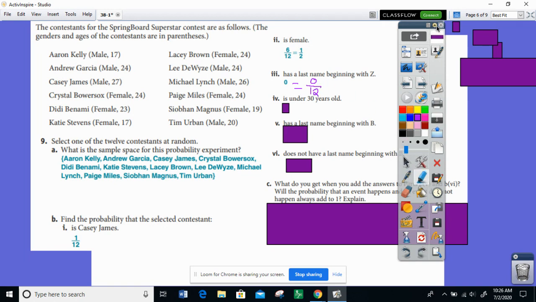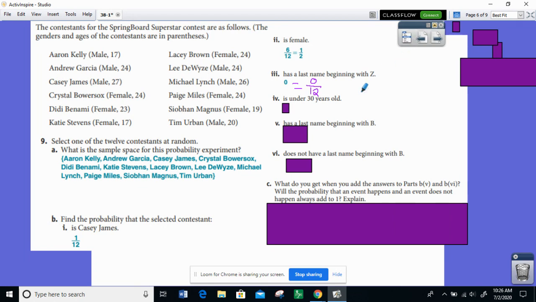What is the probability that the randomly selected contestant is under 30 years old? Well, Aaron is under 30. So is Andrew. So is Casey. So is Crystal. So is Dee Dee. In fact, it looks like everybody is under 30 years old.